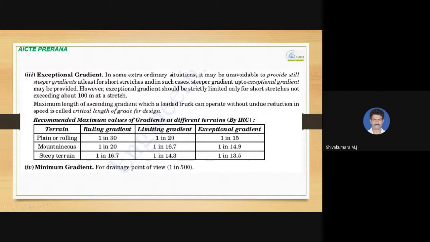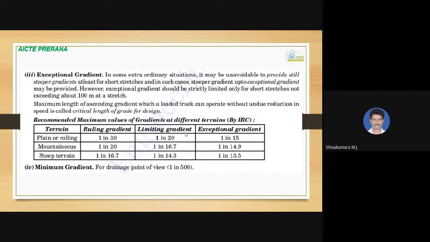The maximum length of ascending gradient on which a loaded truck can operate without undue reduction in speed is called the critical length of grade for design. So, the recommended maximum values of gradient in different terrains as per IRC: for the ruling gradient, plain and rolling terrain is 1 in 30, mountainous 1 in 20, and steep terrain 1 in 16.67, as already said.